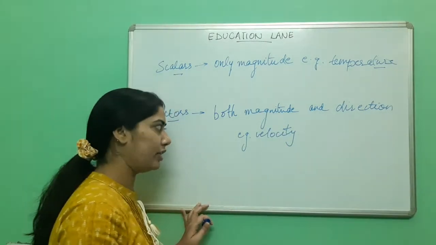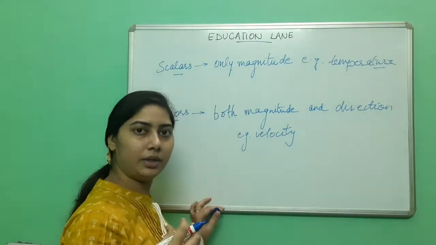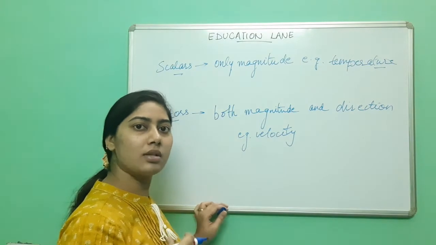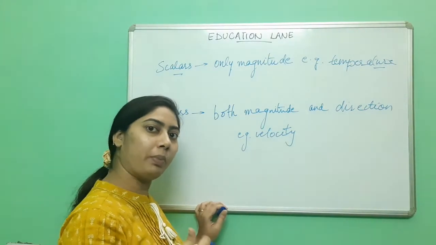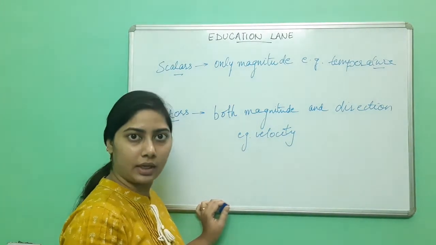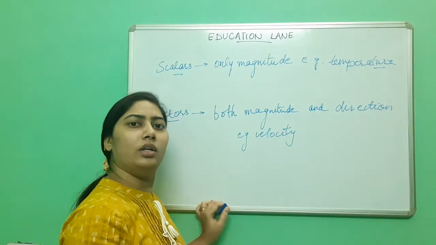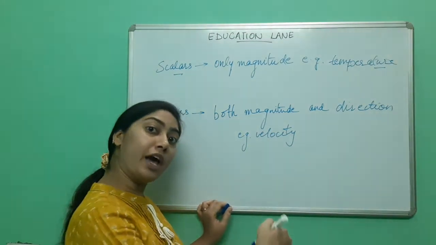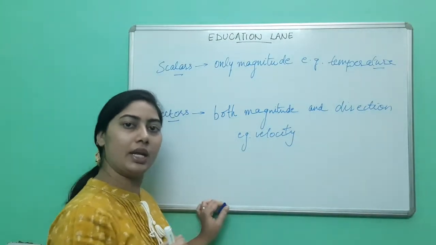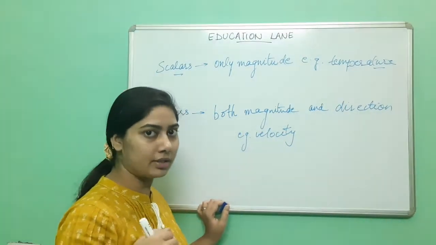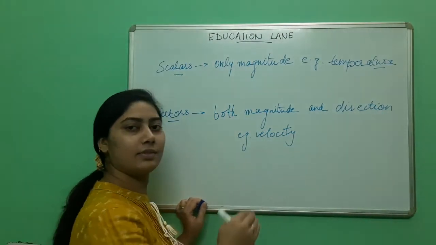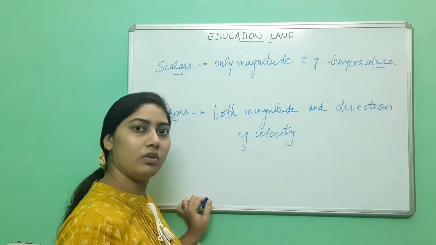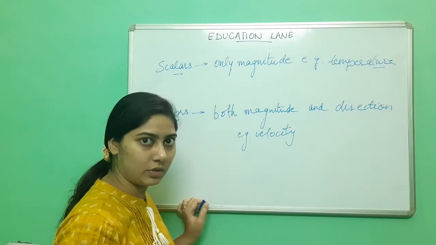How? You will say that a body is traveling at a speed of 18 km per second or 72 km per hour in this direction, in the north direction, in the south direction. So velocity is a vector quantity. You can think of other examples as well.